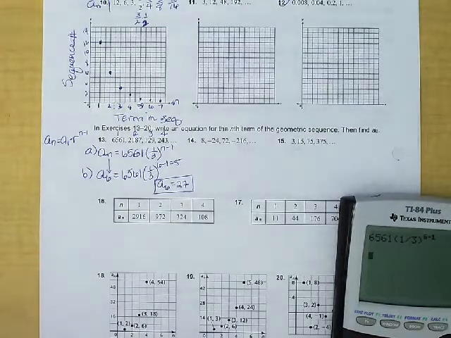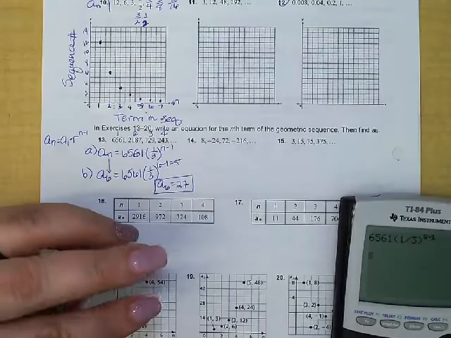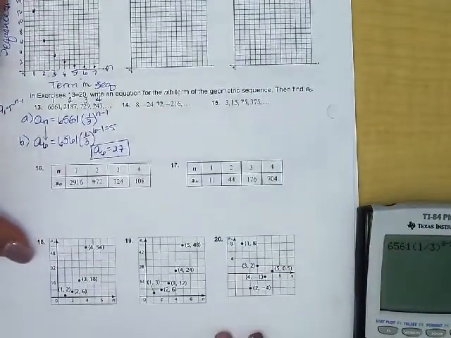Okay, let's try one more. Perhaps we try it from a table this time. So let's try number 17. Let's jump down to that one. And I think we're going to finish off with that.